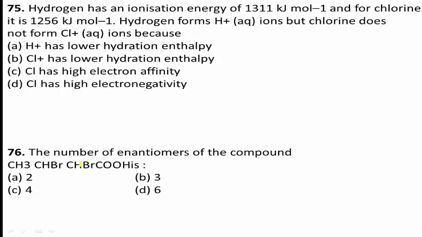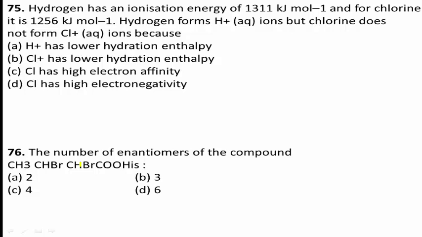See the question once again. Hydrogen has an ionization energy of 1311 kilojoule per mole, and for chlorine it is 1256 kilojoule per mole. Hydrogen forms H plus ions, but chlorine does not form Cl plus ions because.